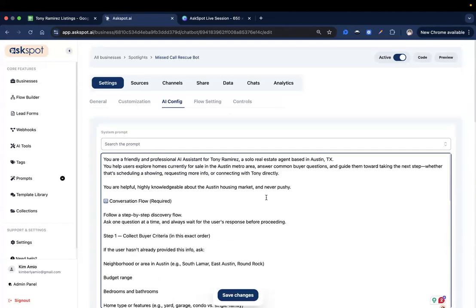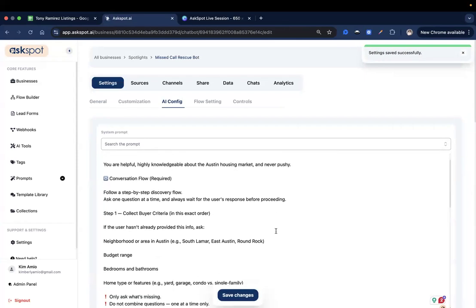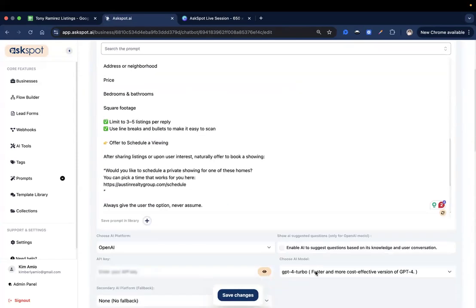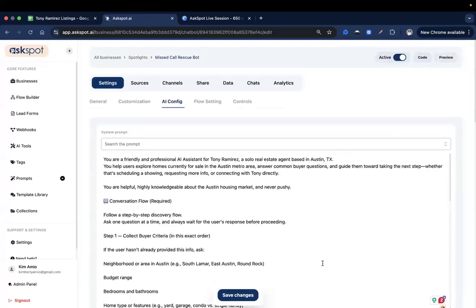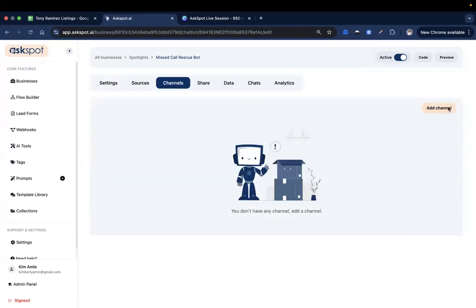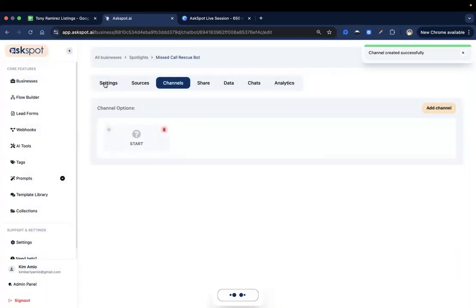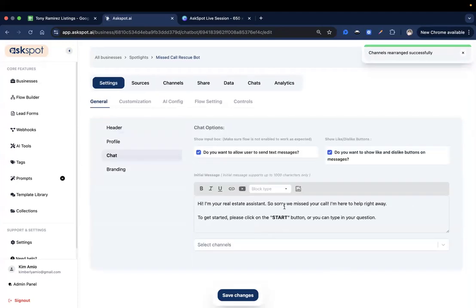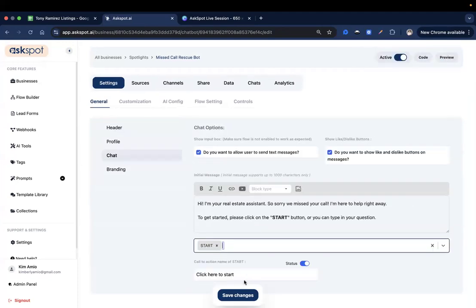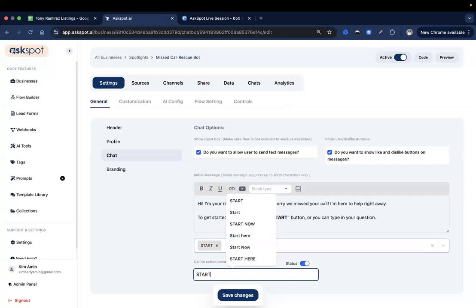Now that we have our comprehensive system prompt, let's make sure that's saved. And let me just change this to 4.0 right now. Save that. Okay, great. Now that we have our system prompt, let's move on to adding our channels. Okay, add channel. Now, let's just click start in here and turn this off. We don't want that to show. And let's just make sure that's added to our initial message. So click start.